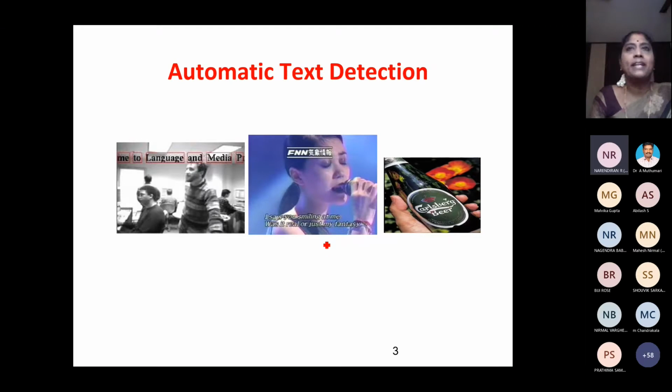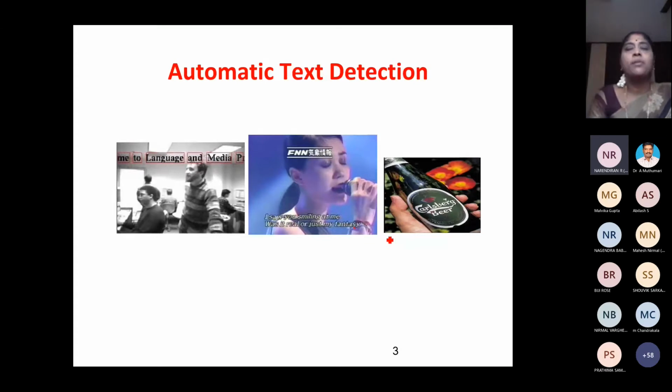So what is automatic text detection? For example, you have a document where you have signed something. I can check the signature, whether it is an authentic one or not. I can see the labels and find out the text. So this is an image, right? From the image, I have to take the text portion, then identify what text it is, and convert that image into text. So that is automatic text detection.